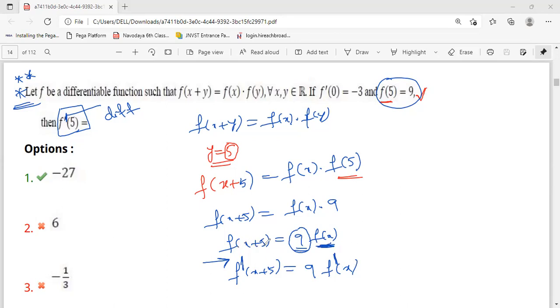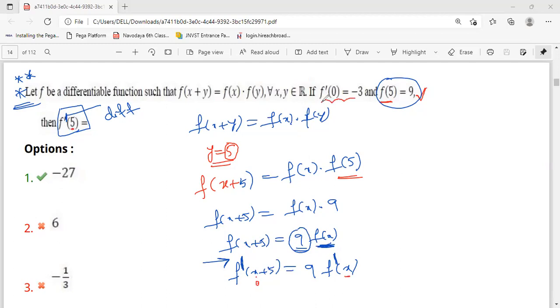Here, f of x plus y. This is a function, but we don't know exactly what the function is. That's why I'm taking f dash of x plus y. Now, what are they asking? They're asking for f dash of 5. So f dash of 5 means if you take x equal to 0, it means 0 plus 5. That means f dash of 5, and here we are substituting x equal to 0, so this will become f dash of 0.